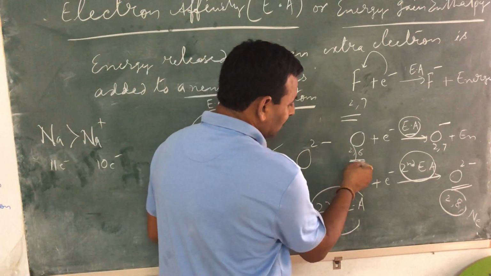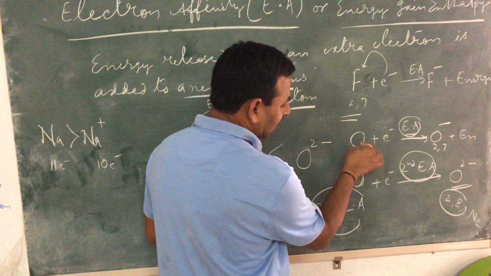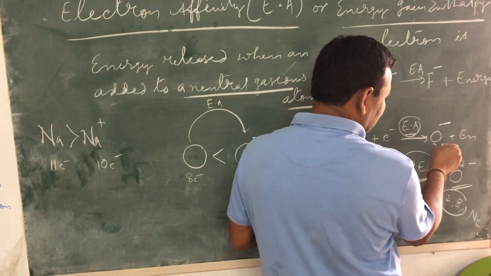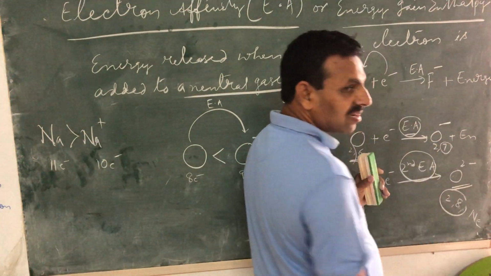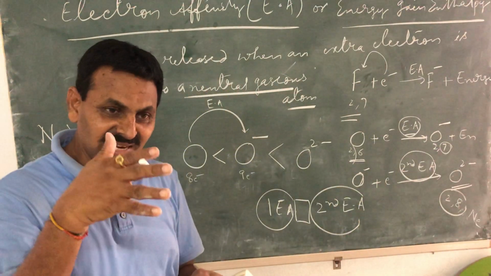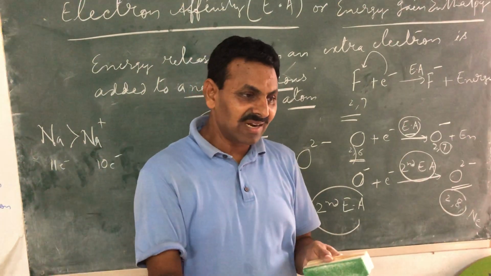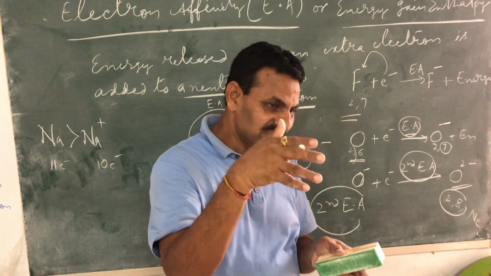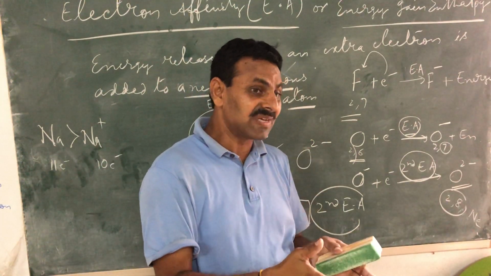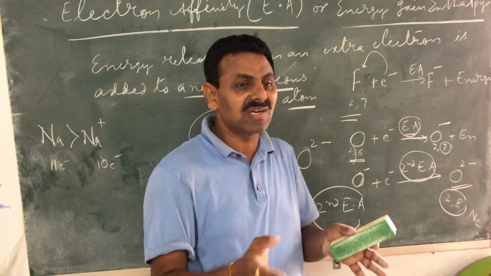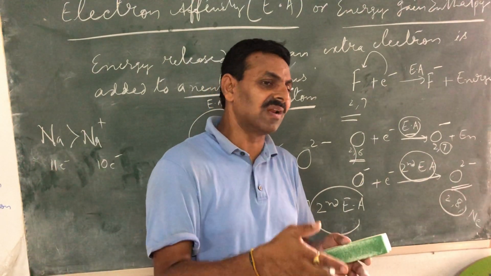2,6 to 2,7. That means 6 electrons were there in the second shell. Now in the same second shell, 7 electrons are there. That means the newly added electron entered the same second shell. Now what happens when electrons are added into the same shell?